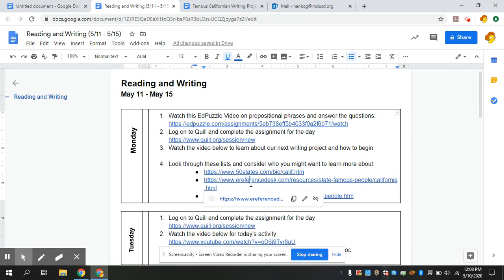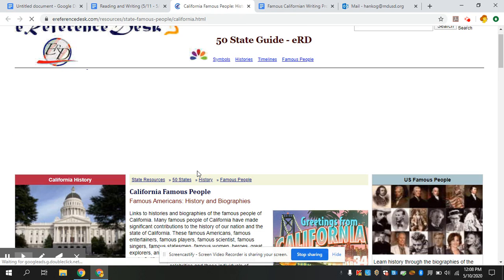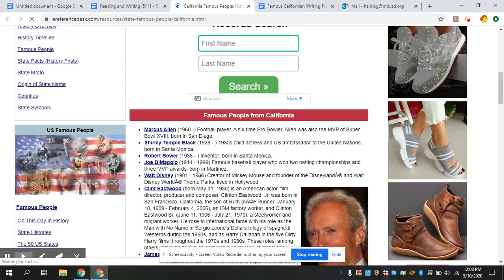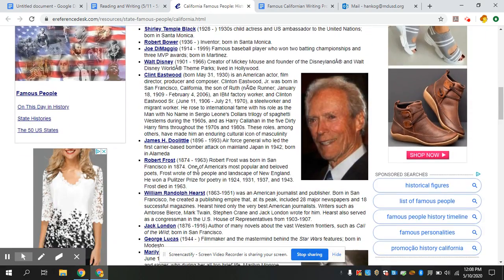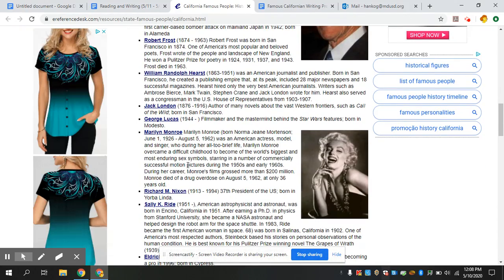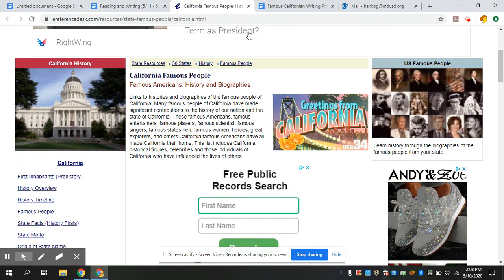If I open this next one, I'm going to have to scroll down a bit. You'll see that a lot of these have an overlap. They'll be the same people on the same list, but maybe this one gives a little bit more information about the people. That'll give you a better idea of who you want to select.